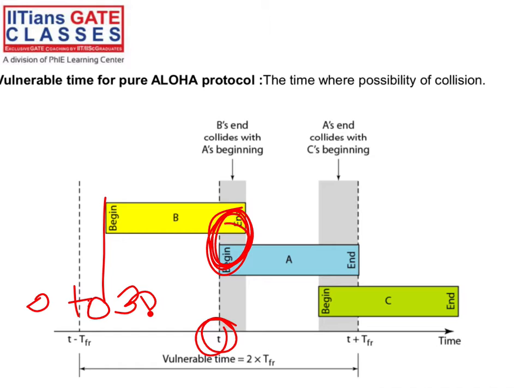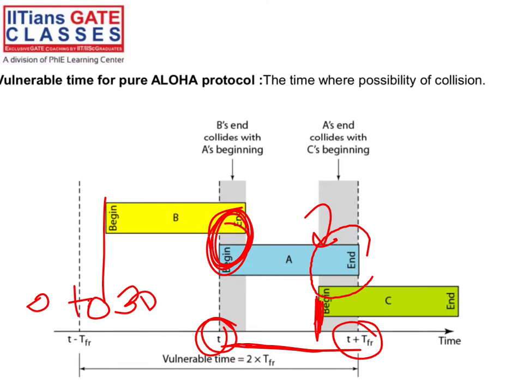Similarly, let's say at 1 hour, but in between 30 to 60 minutes, frame C from station C started, right? Still transmission is going on from the station A. In the meantime, from station C, transmission started. So here collision will happen.